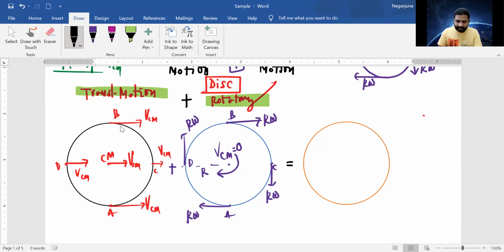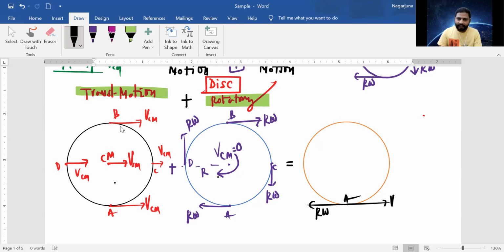So let's take an example of point A. At point A, what is happening? So this plus this, when you add the two. At point A, velocity is V because of the translatory motion. At point A, because of rotatory motion, the particle velocity is r omega. Understand?